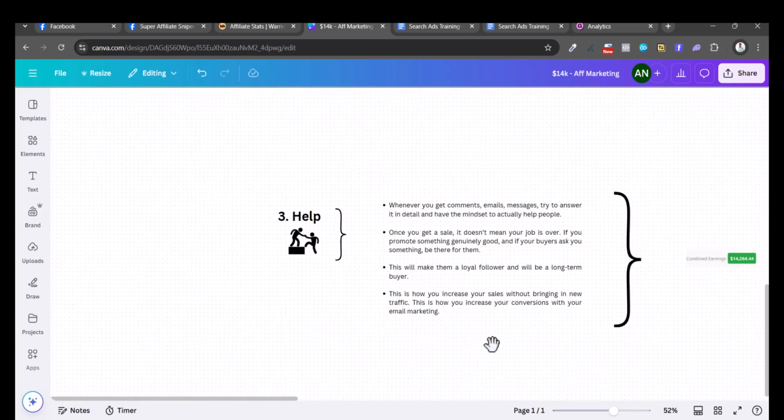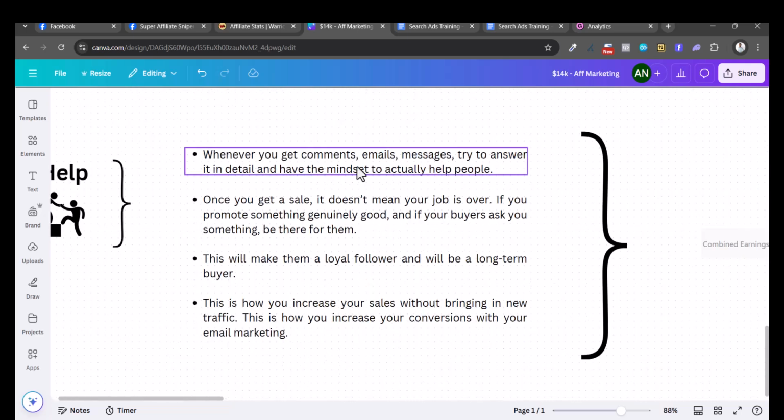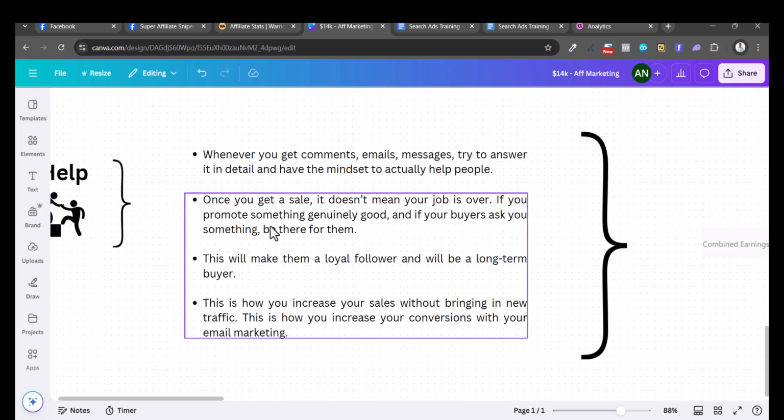All right. So step 3 is help. Whenever you get comments, emails, messages, try to answer them in detail and have the mindset to actually help people. Once you get a sale, it doesn't mean your job is over. If you promote something genuinely good, which works for you, that's great. But if your buyers ask you something, if they need some help and you promise something, be there for them. If you promise them a bonus, if you've promised them a one-on-one call, do it. This will make them a loyal follower and a long-term buyer.